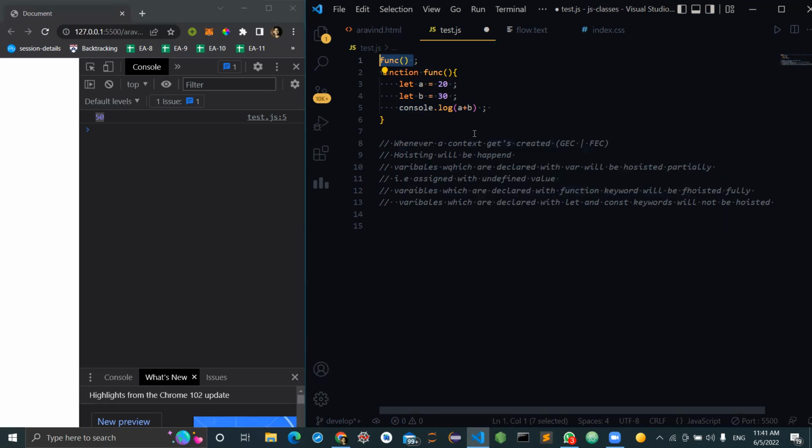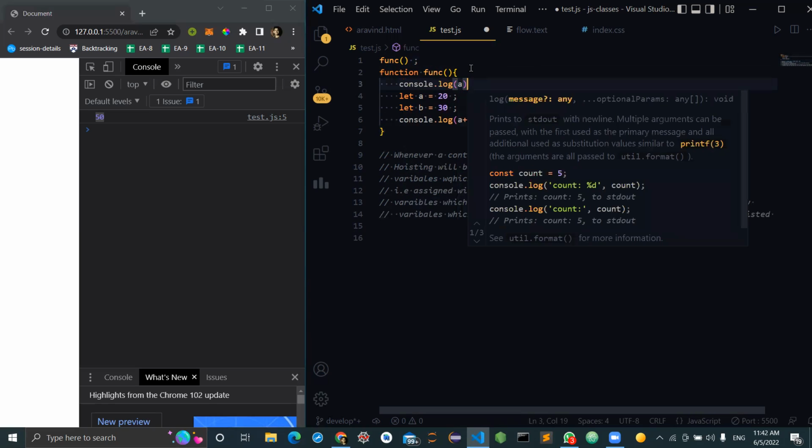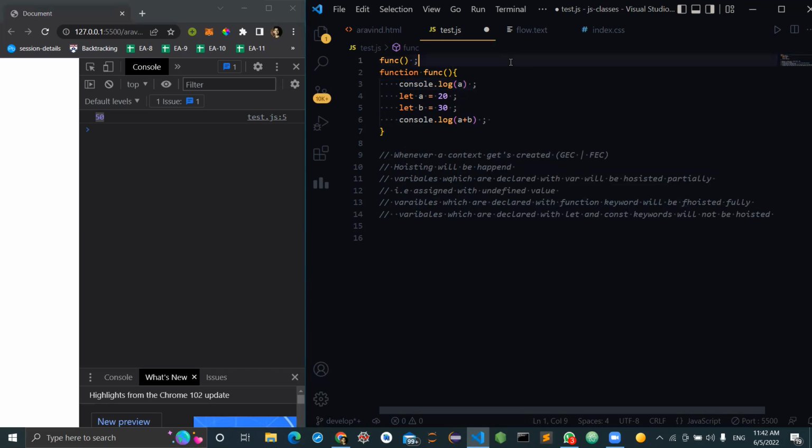Is this clear? So let me know what will be the output now. See, I'm making a call. Can I make the call before its initialization, since I'm using the function keyword? Yes, because before execution of the first line, this func variable will be hoisted fully, that means its value will be assigned. So we can call it anyway. Okay, so now I'm calling this function.